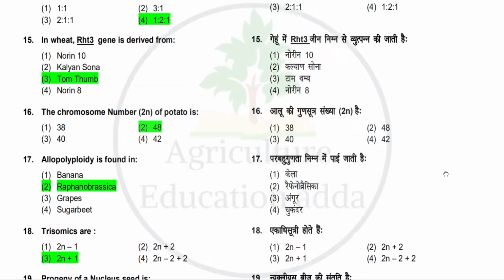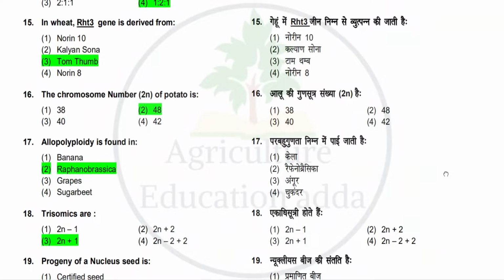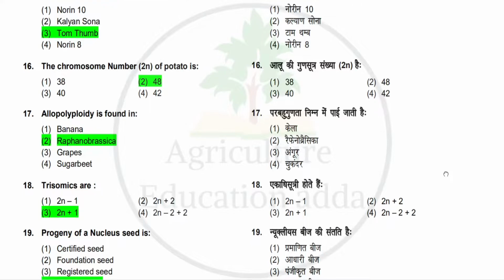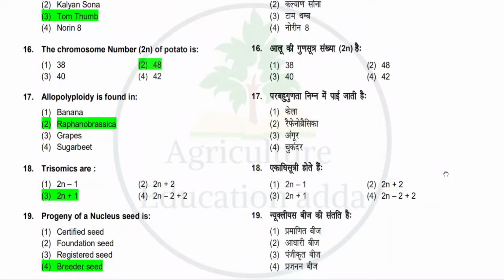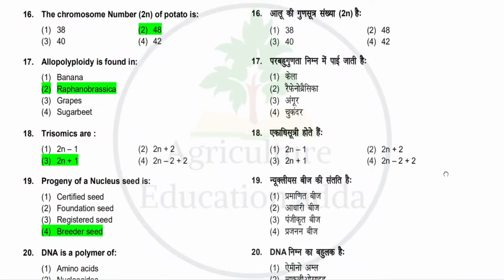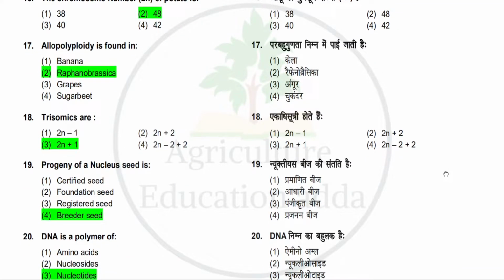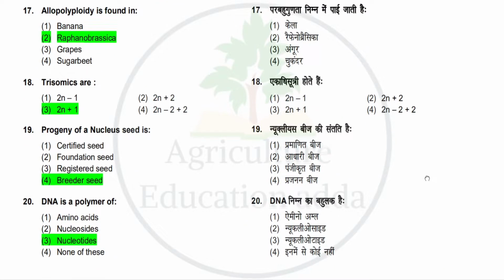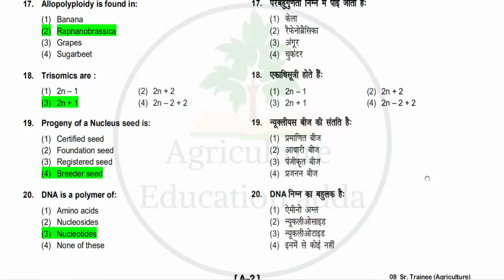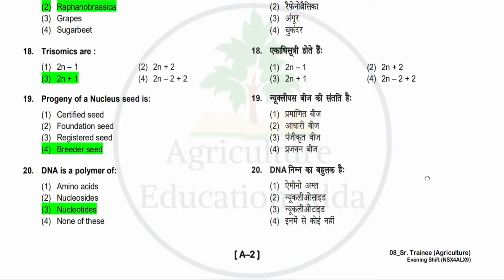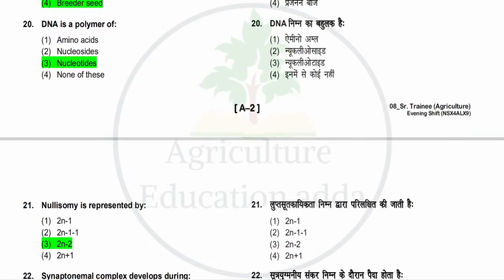Next question is trisomic are. Options: 2n minus 1, 2n plus 2, 2n plus 1, 2n minus 2 plus 2. So the correct answer is 2n plus 1. Next question is progeny of nuclear seed is. Options: certified seed, foundation seed, registered seed and breeder seed. So the correct answer is breeder seed. Next question is DNA is polymer of. Options: amino acid, nucleosides, nucleotides, none of these. So the correct answer is nucleotides.